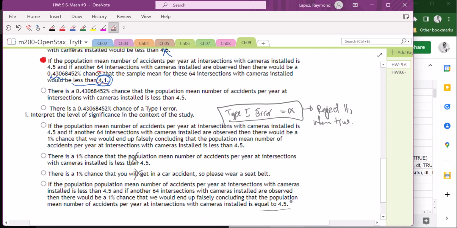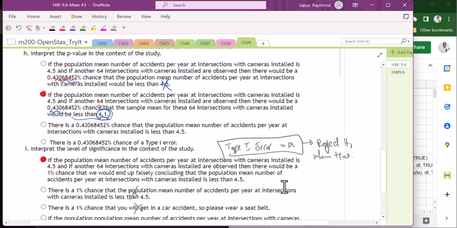So I don't think we're dealing with the equal sign here because of the alternative hypothesis. And so I think we do want to stick with that first one. And this first one would be the interpretation of the type 1 error alpha, and that is your significance level.